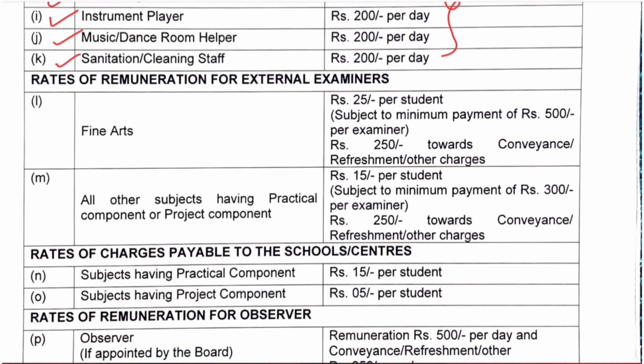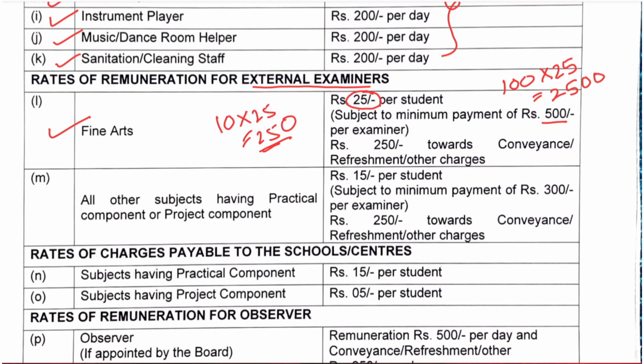Now let us see the payment for the external examiner. The external examiner for fine arts subjects is going to receive 25 rupees per student. Imagine that school has 100 students, meaning the external examiner is conducting practical for 100 students, then he will be paid 100 into 25, which means 2500 rupees. But imagine that school has very few students. Say only 10 students are there, so it will be 10 into 25, only 250. In that case, they will get a minimum of 500 rupees.